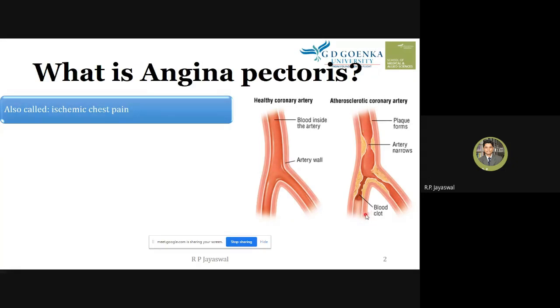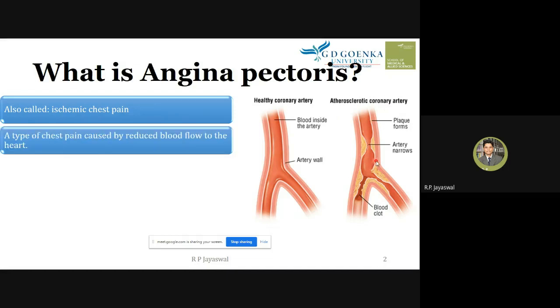Okay, so when these pathological changes take place in the atherosclerotic coronary artery, what happens? The patient has a sensation of pain in the chest, and as we know, this chest pain is a result of the ischemia in the heart muscles, as a result of the atherosclerotic coronary artery.